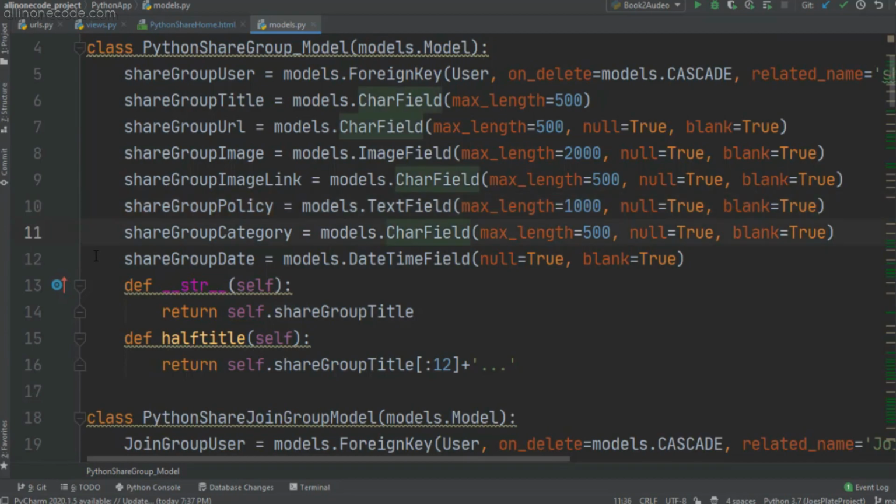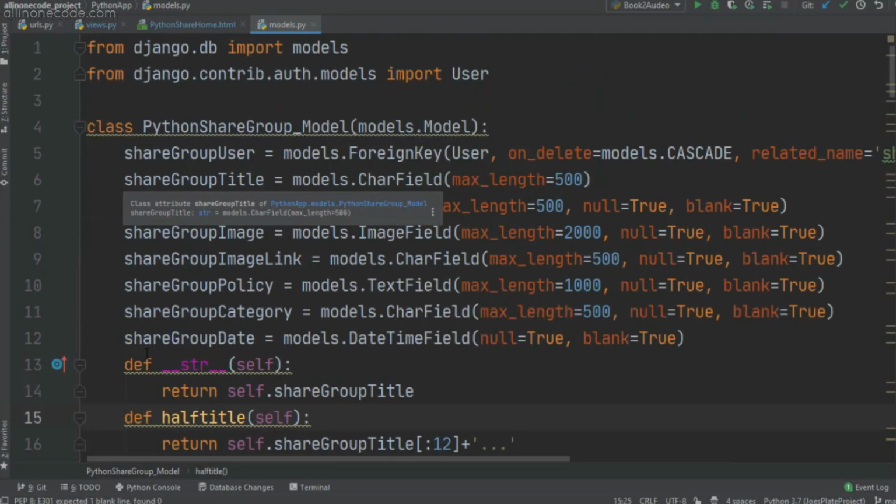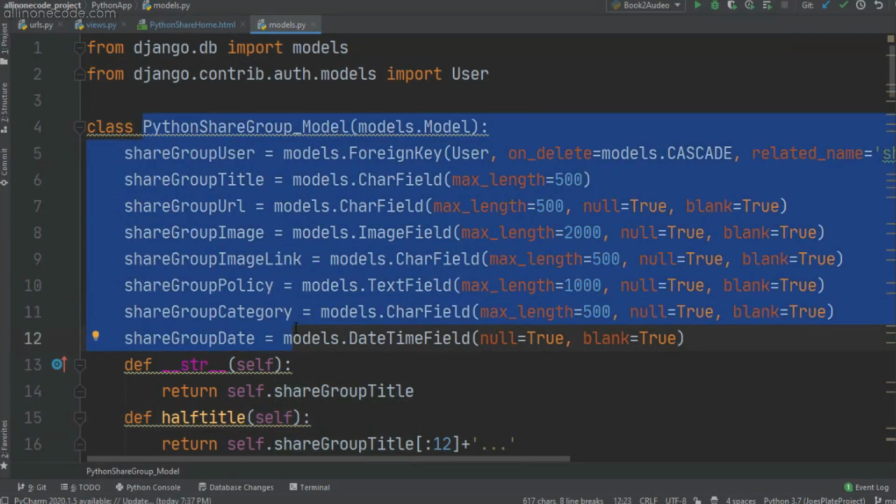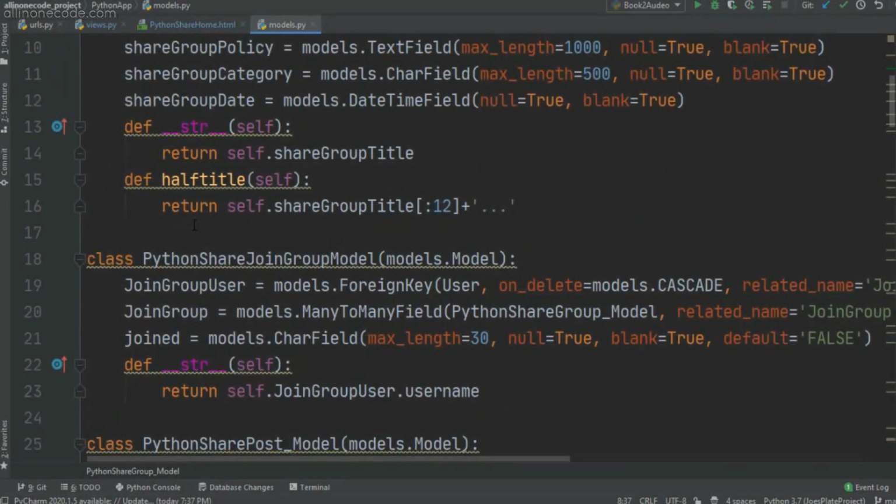In here you can see I just created two mini functions. The first one is __str__ to see the group title in the admin section. The second one is the half title, because sometimes we want to see only half of the title, and that's why I created this snippet. Okay, so now that you know how this group model is working, let's move on to the second model, which is nothing but the Python Share join group model.